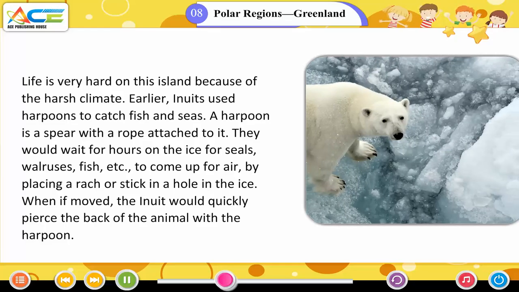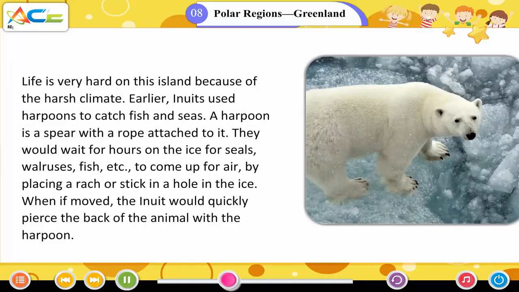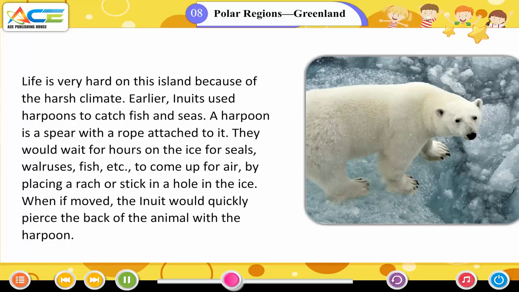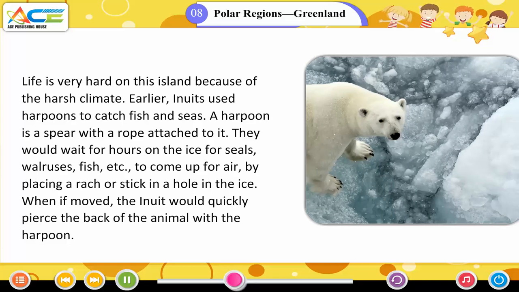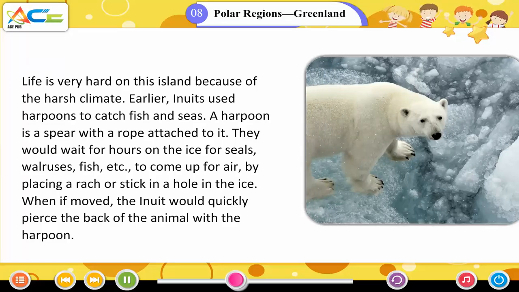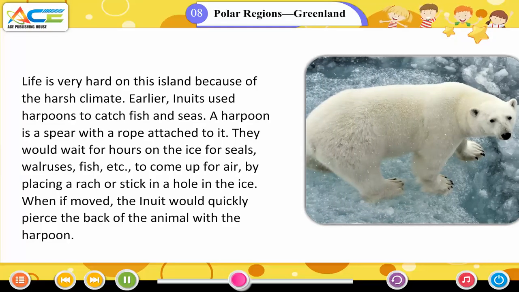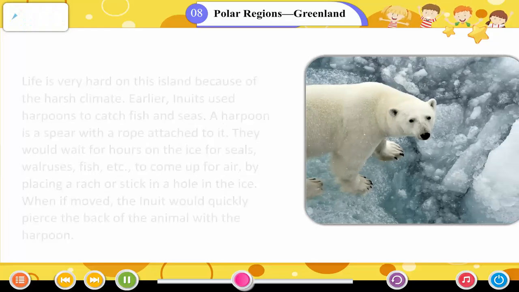Earlier, Inuits used harpoons to catch fish and seals. A harpoon is a spear with a rope attached to it. They would wait for hours on the ice for seals, walruses, fish, etc. to come up for air by placing a rake or stick in a hole in the ice. When it moved, the Inuit would quickly pierce the back of the animal with the harpoon.